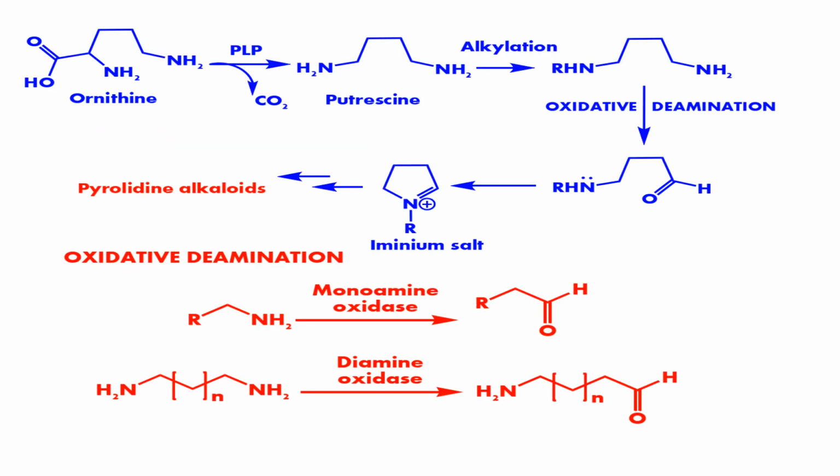So have a look here. Here the PLP, pyridoxal phosphate, is used for what? Decarboxylation. At the first step decarboxylation takes place, meaning the removal of the acid functional group in the form of carbon dioxide. During that time putrescine is formed. Now alkylation can take place using one of the nitrogen moieties because of its lone pair, and this alkylated nitrogen of putrescine can undergo oxidative deamination so as to produce an aldehyde.